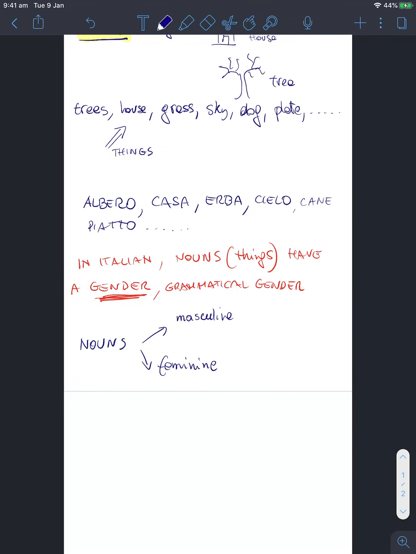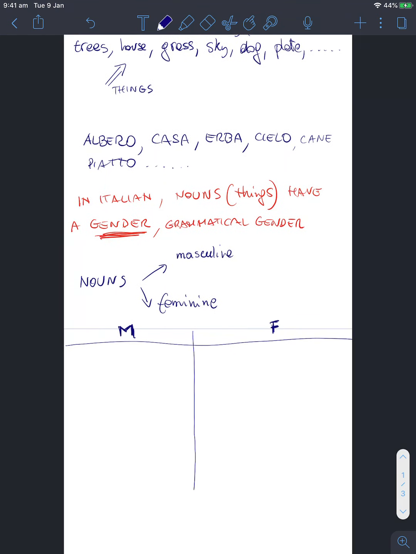They fit into, let's make a table, for example. And we write here masculine, and here we write feminine.